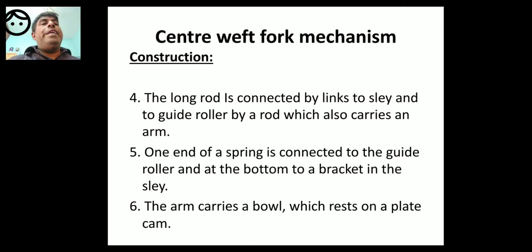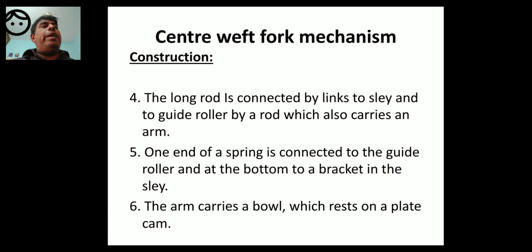The long rod is connected by links L to sleigh and to guide roller by a rod which also carries an arm.